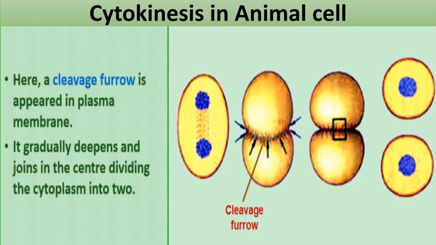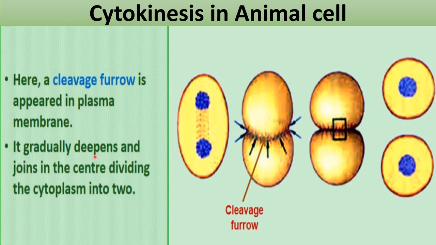Now let's see what is the difference in cytokinesis of animal and plant cells. So how cytokinesis occur in animal cell? Let's see that first. So in animal cell, a cleavage furrow is appeared in plasma membrane. So, as you can see, this is the telophase stage going on in a cell. Then what happens? A cleavage furrow appears in the plasma membrane, okay.